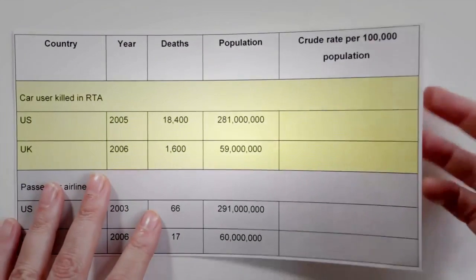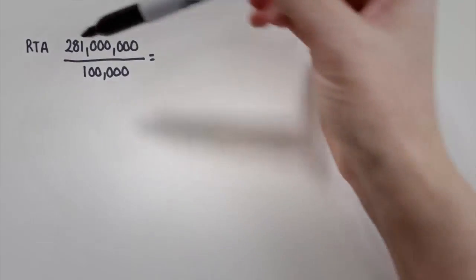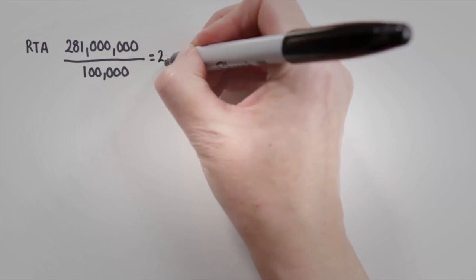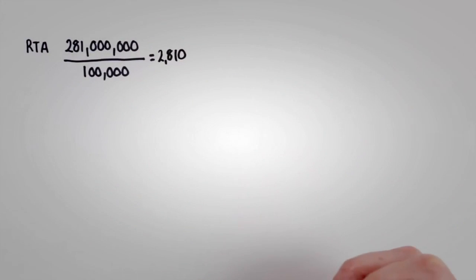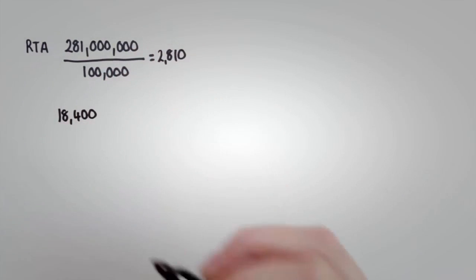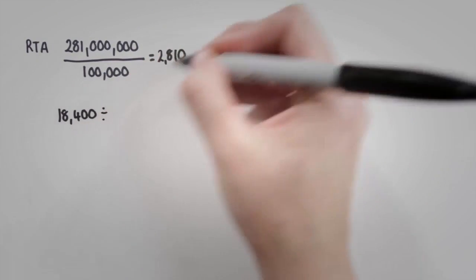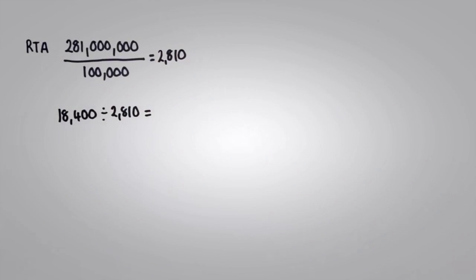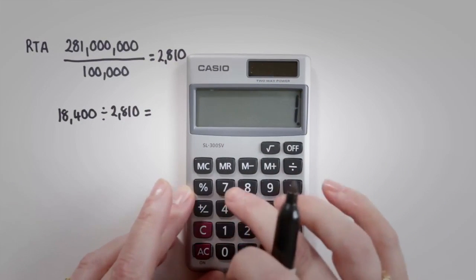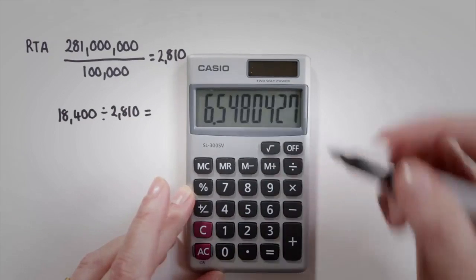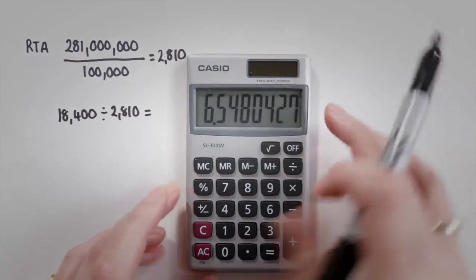So let's do that. 281 million divided by 100,000 gives us 2,810. And we know that there were 18,400 deaths from road traffic accidents in the US, and so we want to divide that now by 2,810. We're going to use our calculators to do that. So 18,400 divided by 2,810, and we get 6.548.